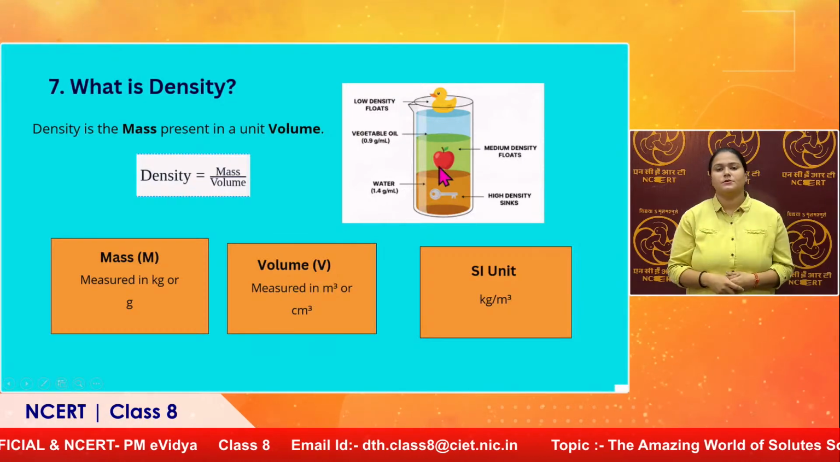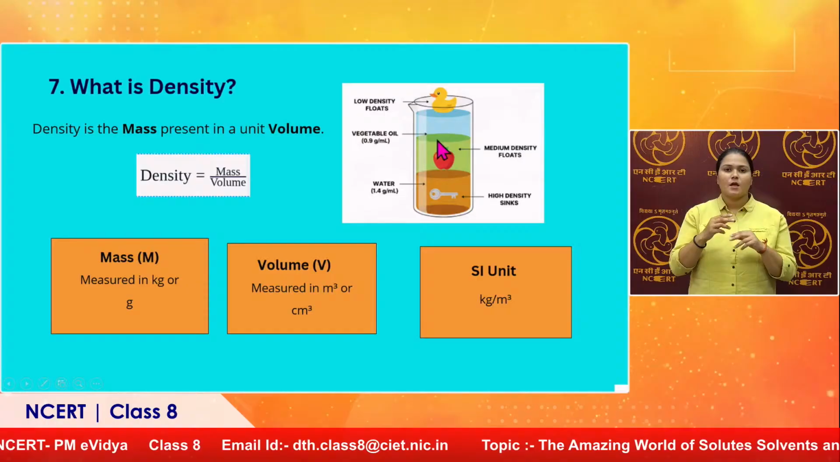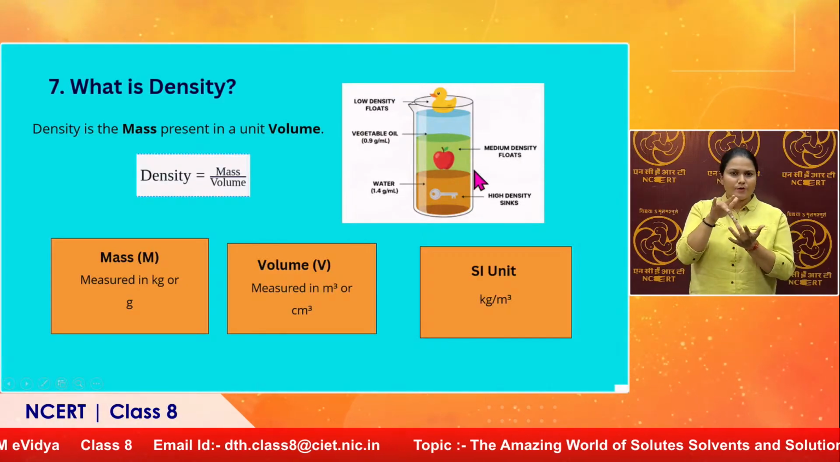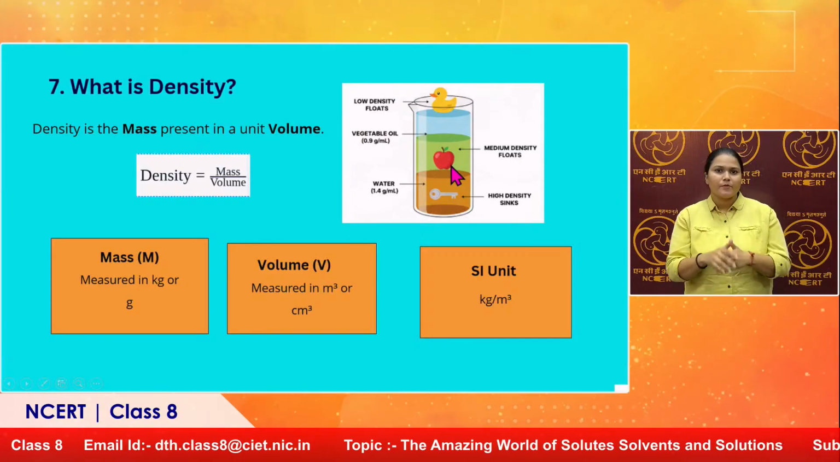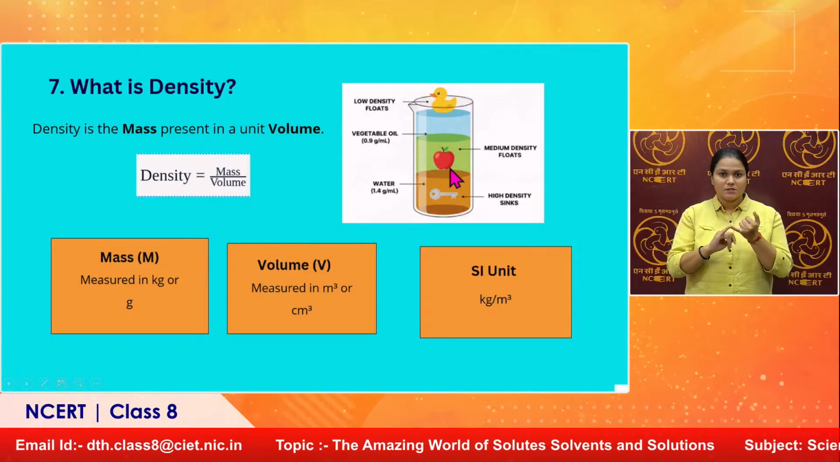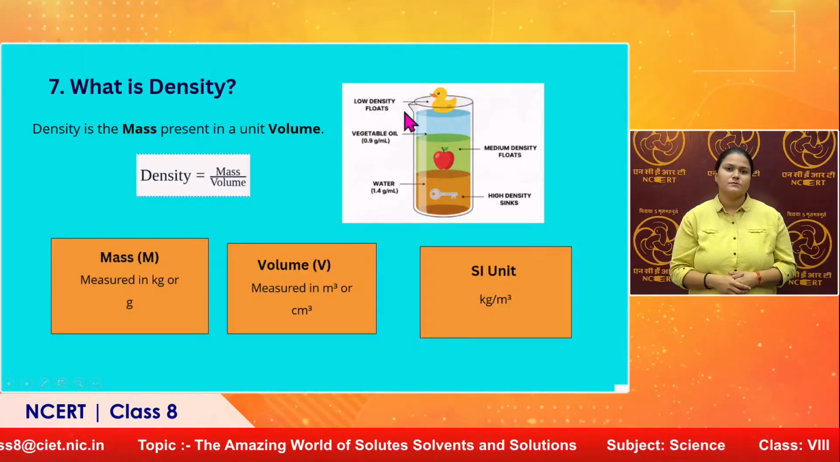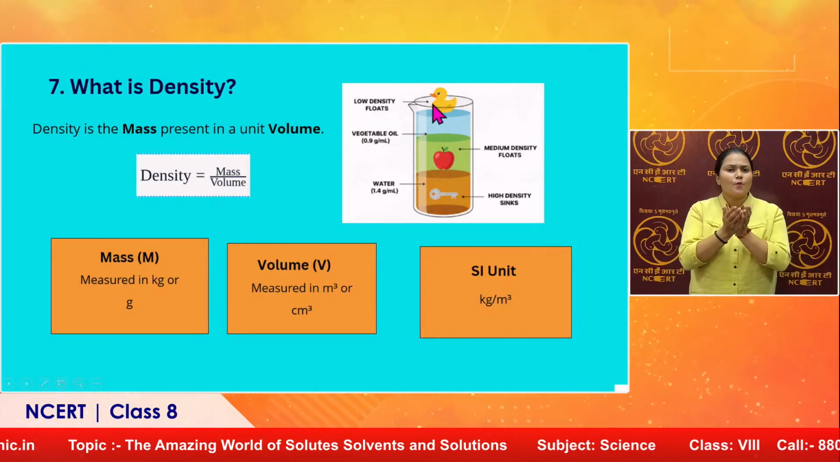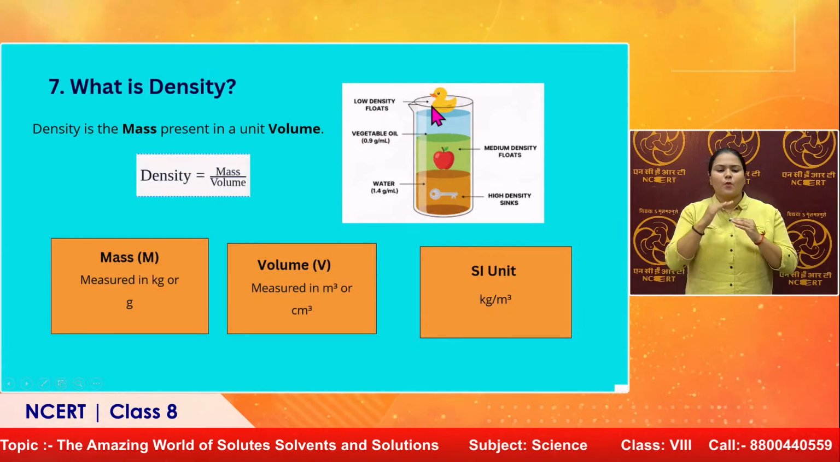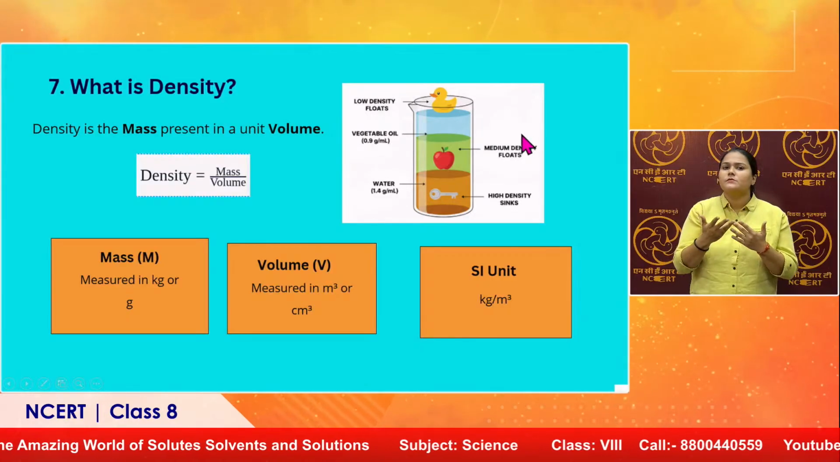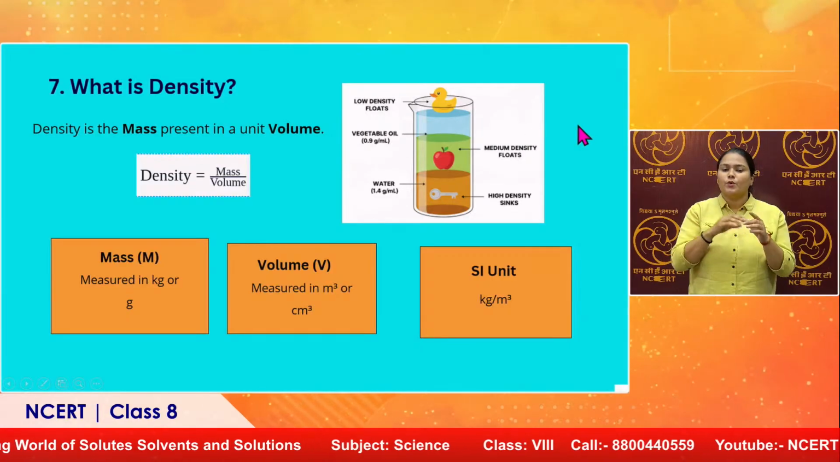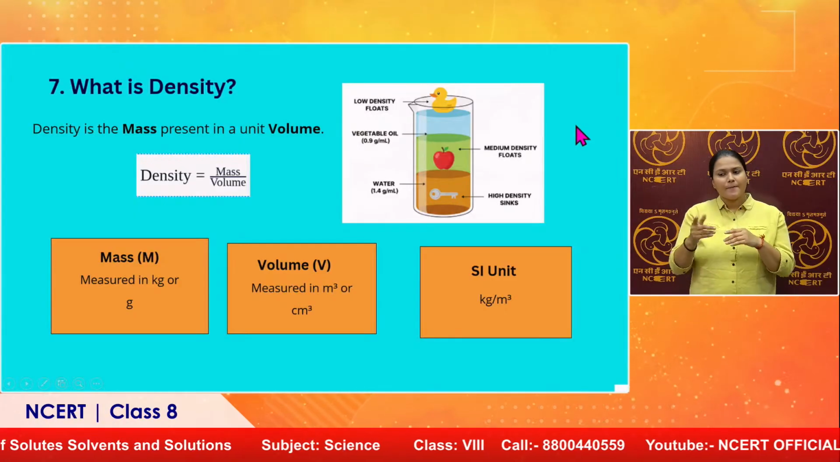Now, we see that the apple is floating somewhere in the middle, because it has a density that is somewhere equal to water. And the one that floats right at the top, why is it floating at the top? Because this toy has a density which is less than water. So that is how it is dependent.